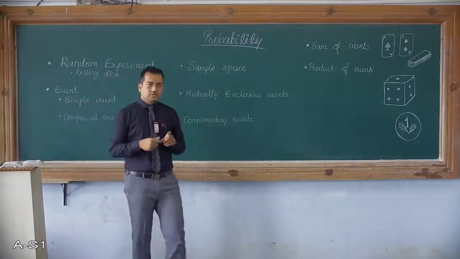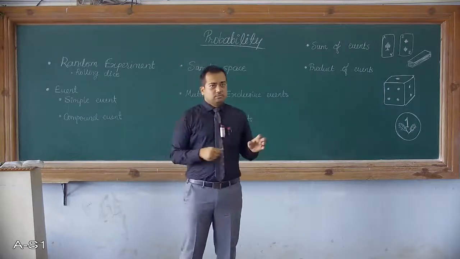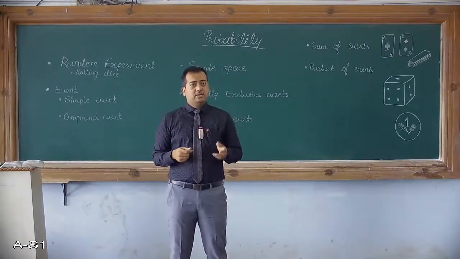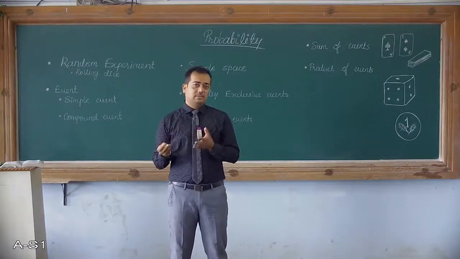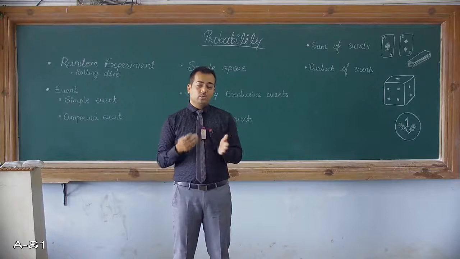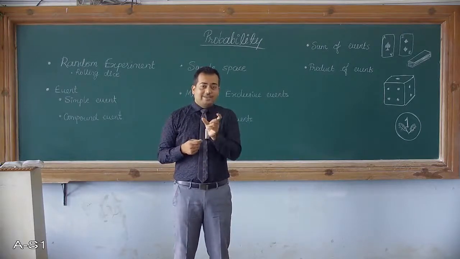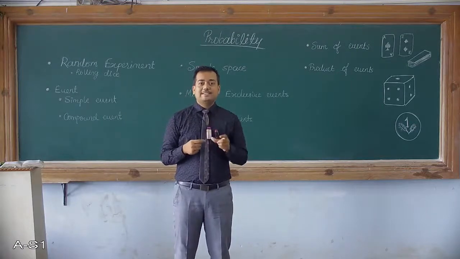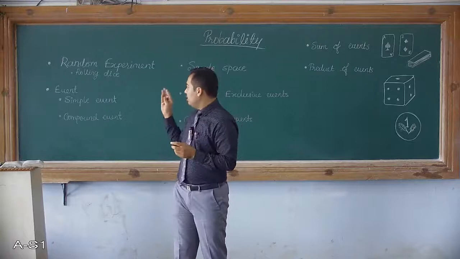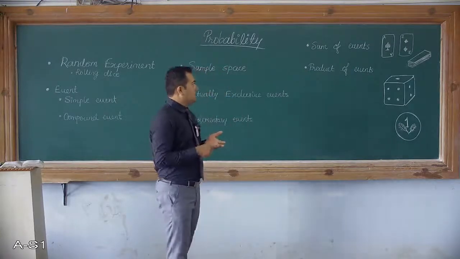Rolling of dice is also a random experiment, which you people might have done many times while playing Ludo, and you expect some number, but that possibility always goes ups and downs. So the point here is, it cannot be predicted. You cannot predict its result. So rolling of dice is a random experiment. Tossing of a coin is a random experiment.